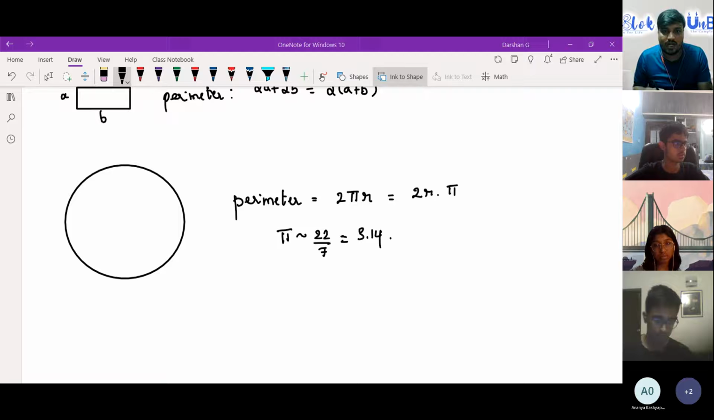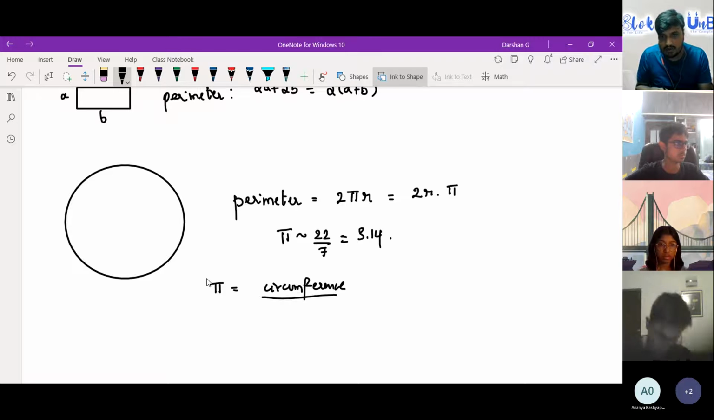Now we come to one more definition. There is one more definition for pi. Pi is derived from the circle. That is equal to circumference divided by diameter. Circumference divided by diameter.